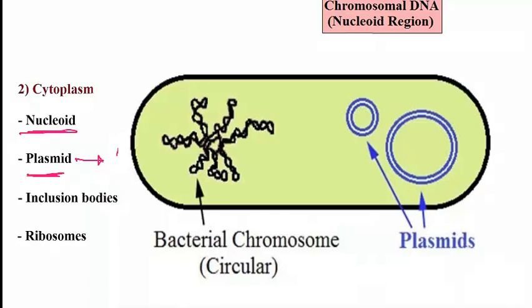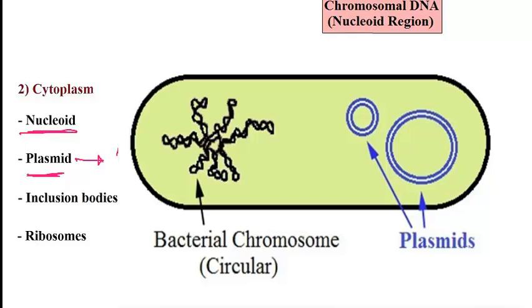Okay, and these plasmids, as I will discuss later on in this video, can be transferred from one bacterium to another. So if you combine a strain that is resistant to certain antibiotics with another one that is sensitive, you can sometimes develop resistance, and then you're like, what happened? In those cases, it's usually due to the transfer of a plasmid from the resistant strain, and there was a protein on that plasmid that breaks down the antibiotic. By transferring this plasmid to the other strain that was previously sensitive, there would be resistance development.